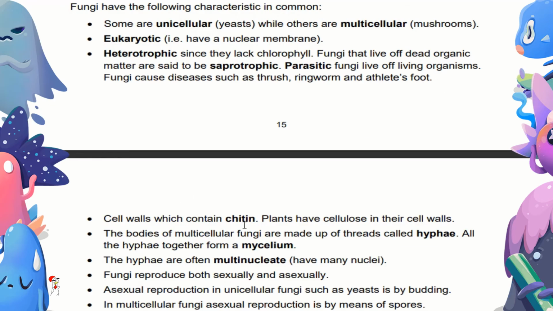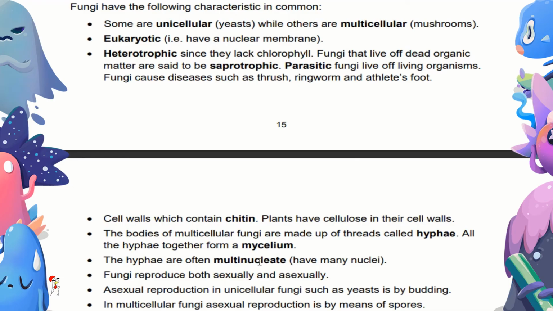Cell walls contain chitin. Plants have cellulose in their cell walls. The bodies of multicellular fungi are made up of thread-like hyphae. All the hyphae together form a mycelium.